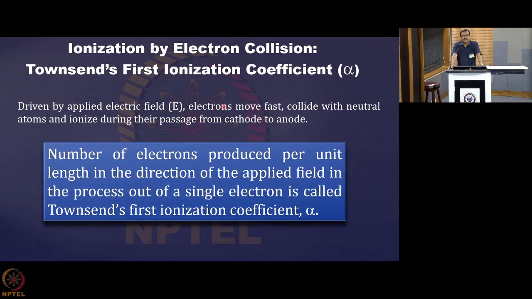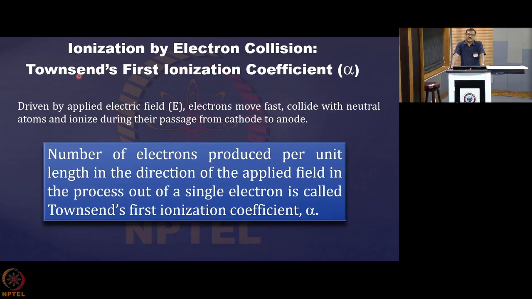Now, when we are going to create the plasma, the primary method is the Townsend discharge. What is done there? Some electron emitting electrodes are used, either thermionic electrodes or field emitting electrodes. They generate some electrons under certain conditions, and then those electrons get accelerated in an electric field.